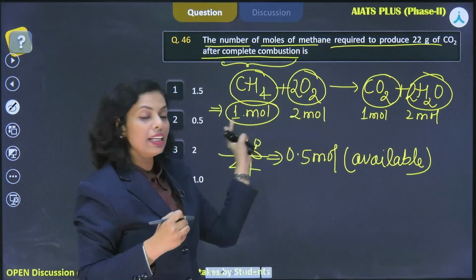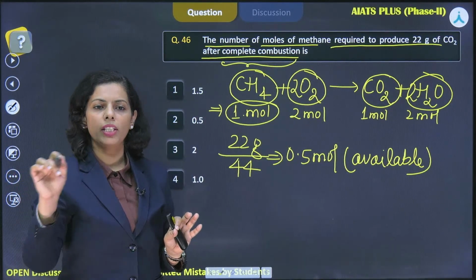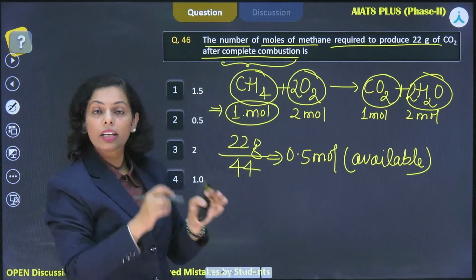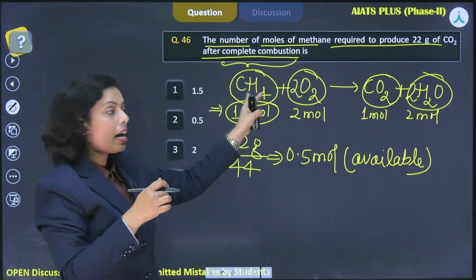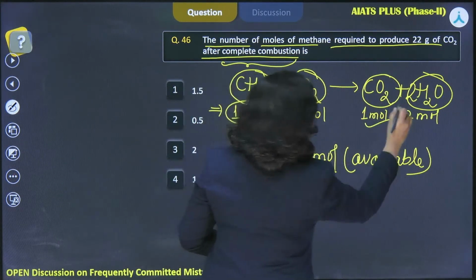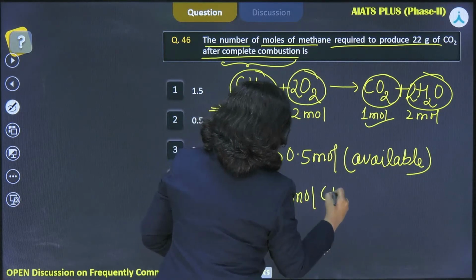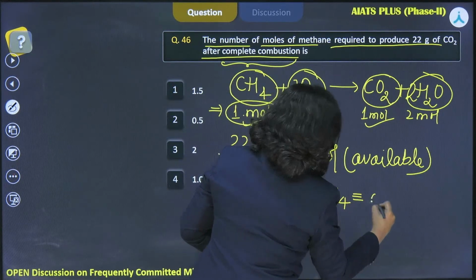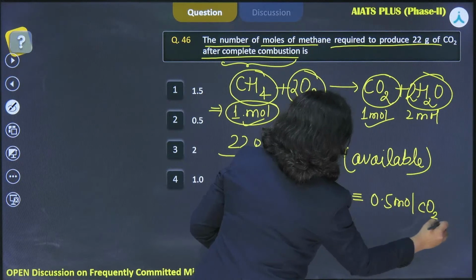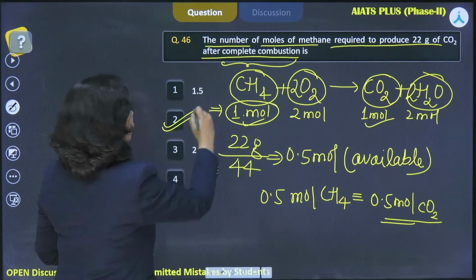So by just comparing this by the simple unitary method, we have the relation between CH4 and CO2. Yes, exactly. Because the given reagent that you need to look at is methane and the product is CO2. We need to compare only these. So 1 mole is producing 1 mole. So 0.5 mole of methane will be producing 0.5 mole of what? CO2. Done.